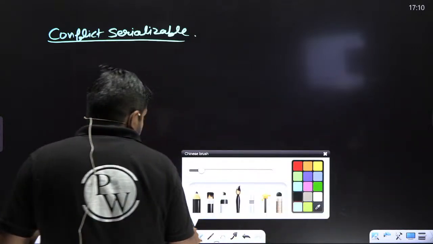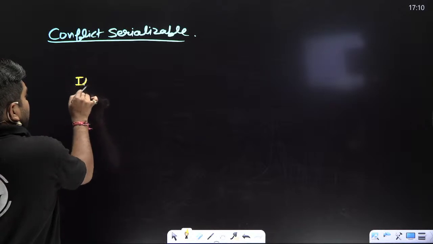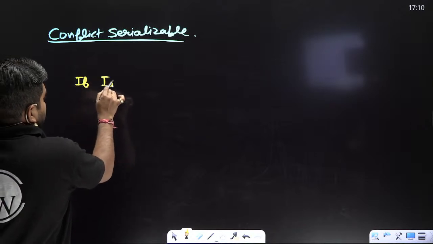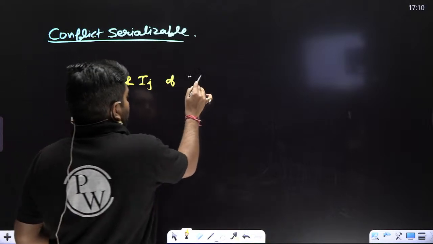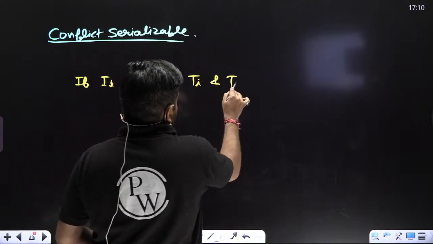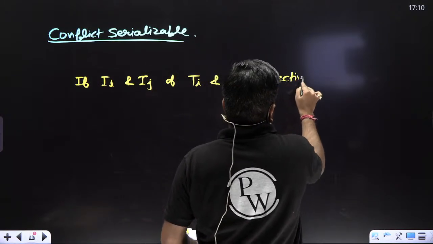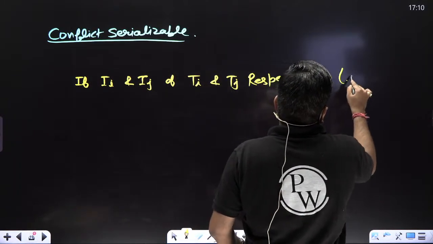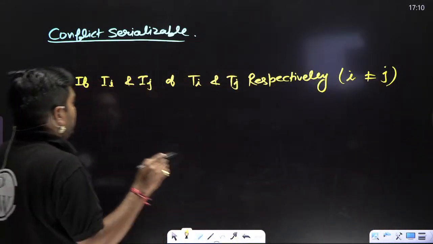What is the meaning of conflict? If there are instructions Ii and Ij of transactions Ti and Tj respectively, please listen carefully.